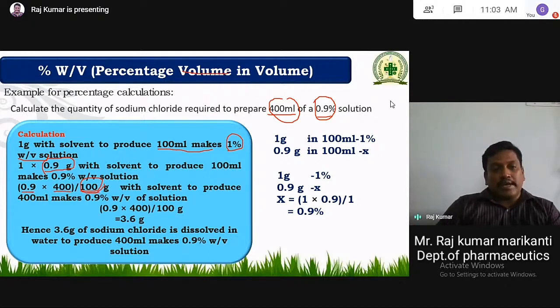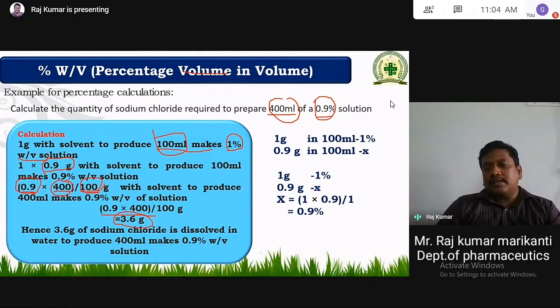So 0.9 into how much you have to prepare? This is the required concentration, and this is the required volume. Then this is the standard volume used, 100 ml: 1 gram for 100 ml. So consider this just as a standard, then we take this 100. So 0.9 into 400 by 100. Finally, what will you get? 3.6 grams.